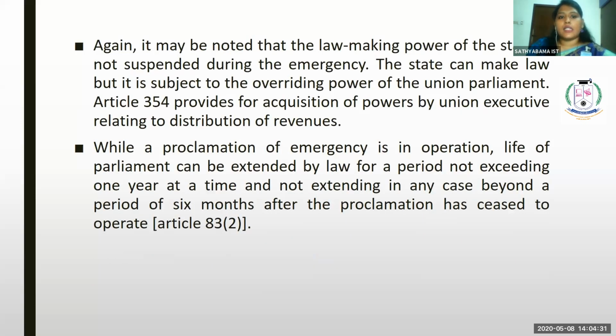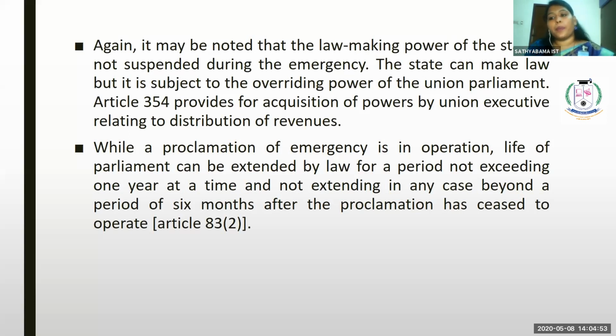Again, it may be noted that the lawmaking power of the state is now suspended during the emergency. You should keep in mind that the lawmaking power is suspended because the union government alone can take any decision for the state.